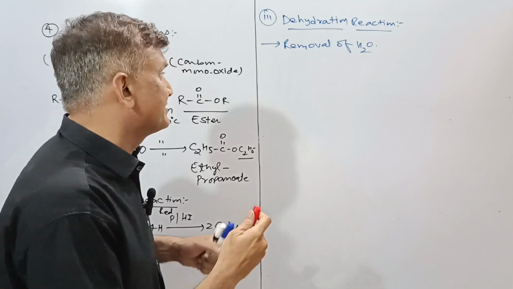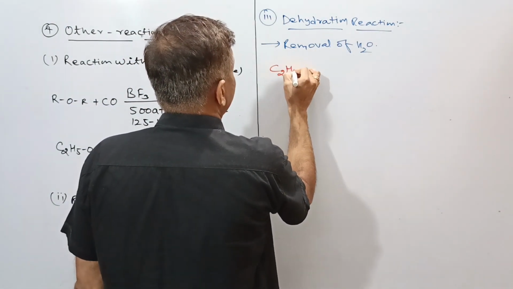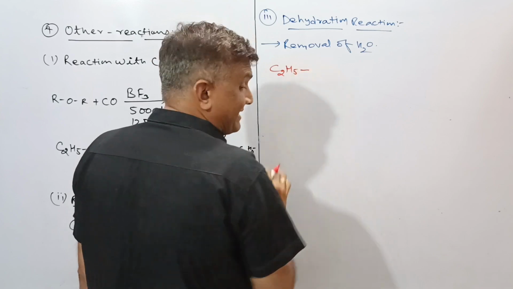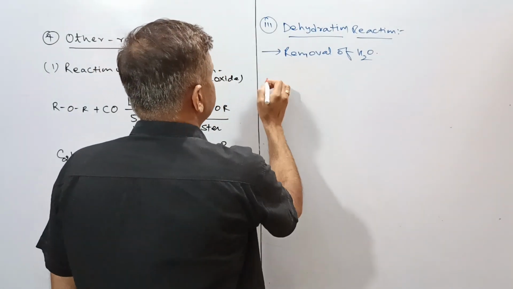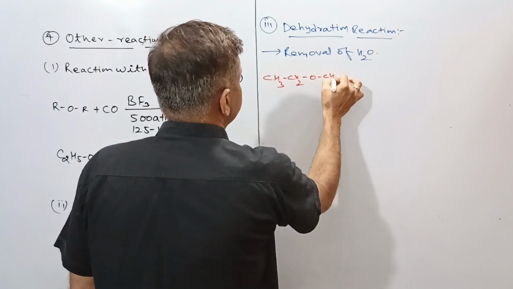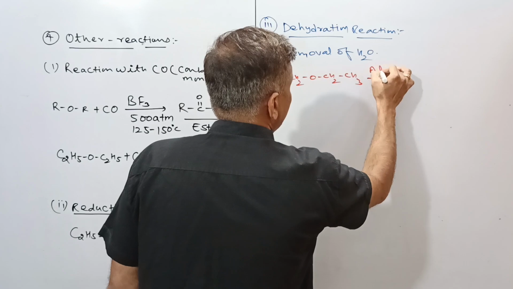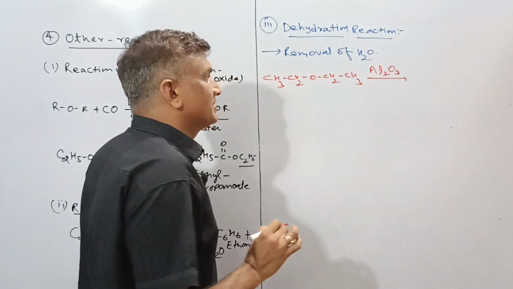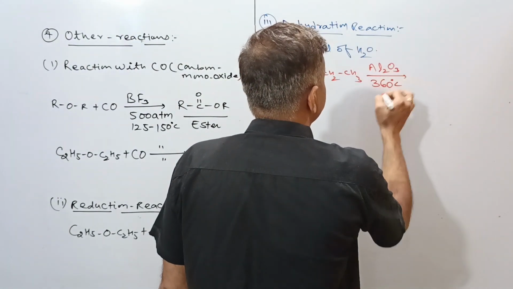If we go with the reaction, then this is C2H5. We can write it as follows, it will be much better for us. This is CH3CH2OCH2CH3. Here we'll take alumina Al2O3 for the removal of water, and the temperature used will be approximately 360 degrees Celsius.